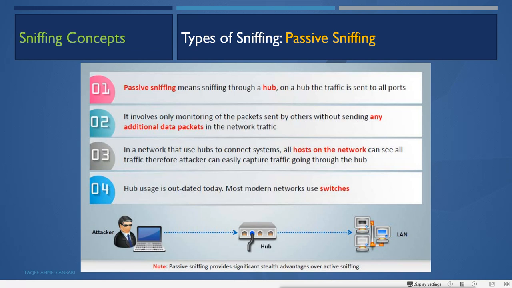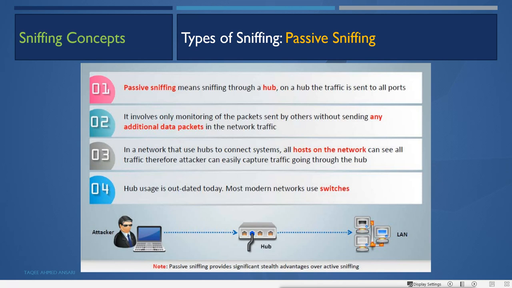Wireless technology. If you look at wireless technology, those wireless APs and wireless routers basically work like a hub. So if you find a wireless network in an organization, this is actually not secure, because it acts like a hub. So the attacker doesn't have to do anything to capture the packets. They can do passive sniffing in the wireless network also, because in a wireless network there is no wire.